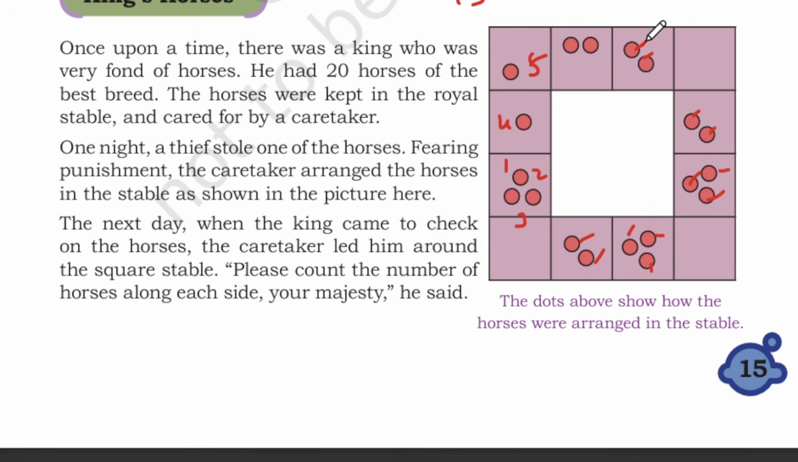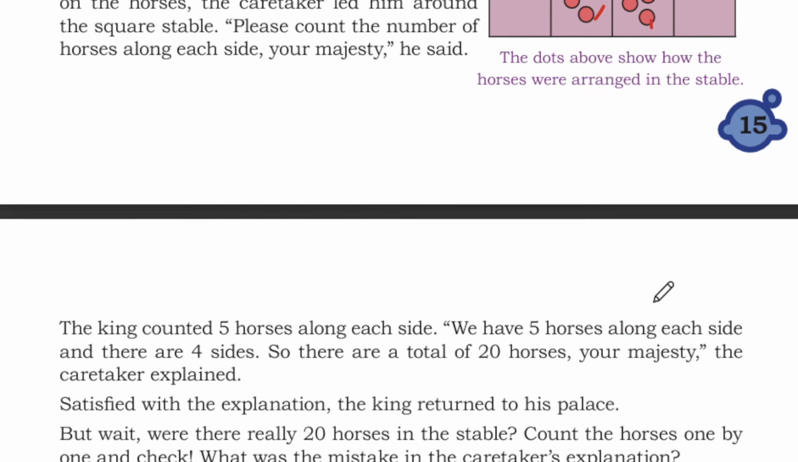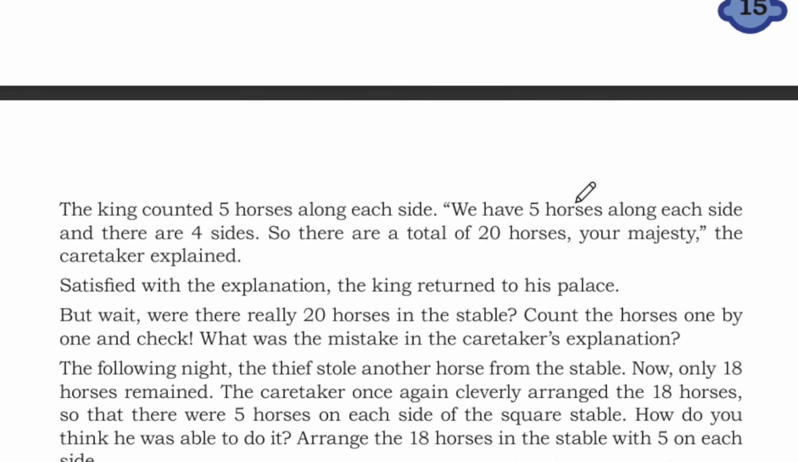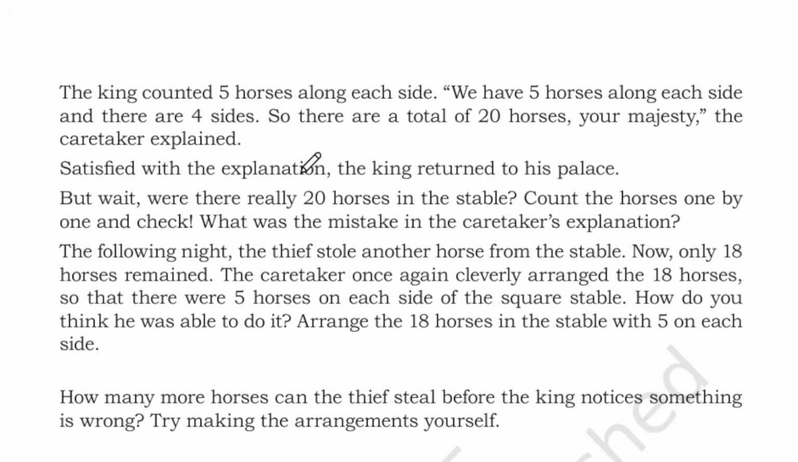Again this side: 1, 2, 3, 4 and 5. We have 5 horses along each side and there are 4 sides. So there are totally 20 horses, Your Majesty, the caretaker explained. Satisfied with the explanation, the king returned to the palace.